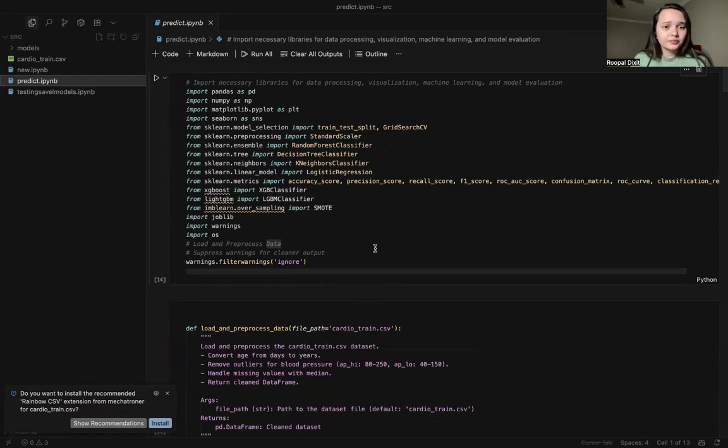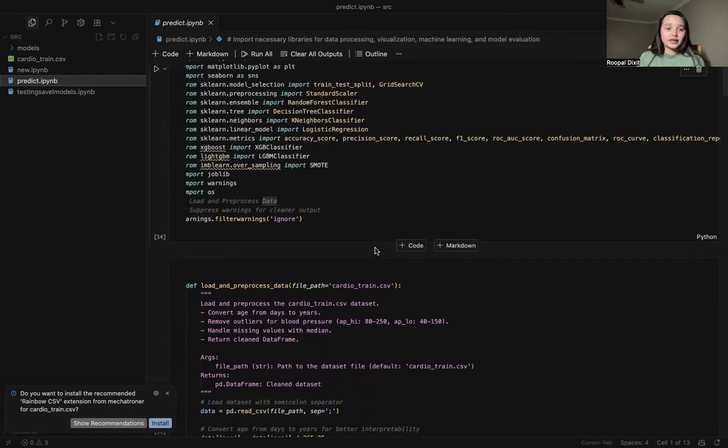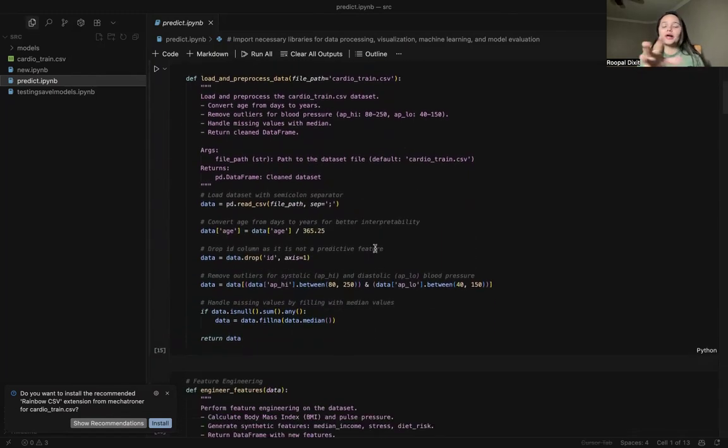You can see Pandas, NumPy, Matplotlib, Seaborn. Then there are the different models that we used: XGBoost, LightGBM, and imbalanced-learn oversampling. Also Joblib for saving the data, and warnings and OS to move around the directory or system where the information is stored. This is the function that loads and preprocesses the data for us.